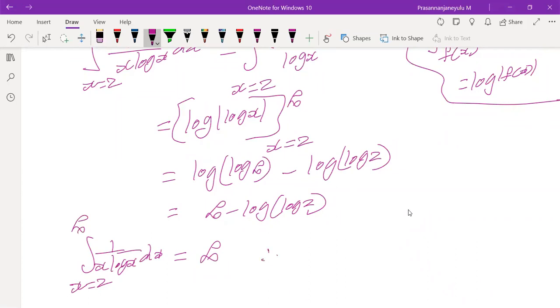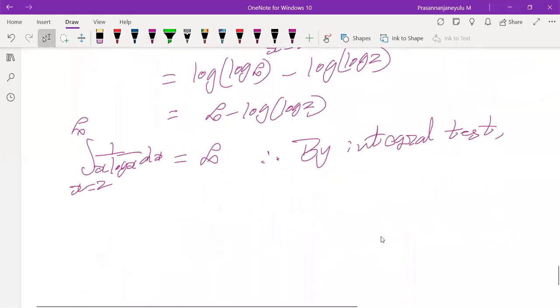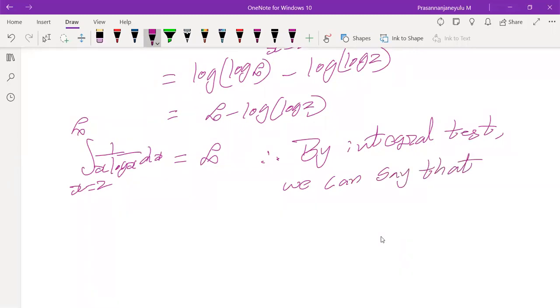Therefore, by the integral test, we can say that the given series is a divergent series.